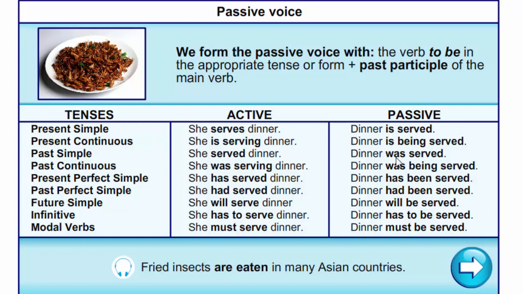Past simple was. Past continuous was being. Present perfect simple has been. Past perfect had been. Future simple will be. Infinitive to be. Modal verbs, for example, must be. Fried insects are eaten in many Asian countries.